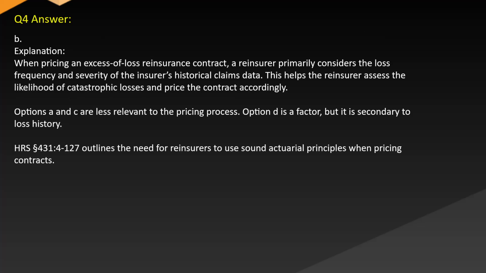Answer B. Explanation. When pricing an excess of loss reinsurance contract, a reinsurer primarily considers the loss frequency and severity of the insurer's historical claims data. This helps the reinsurer assess the likelihood of catastrophic losses and price the contract accordingly. Options A and C are less relevant to the pricing process. Option D is a factor, but it is secondary to loss history. HRS 4127 outlines the need for reinsurers to use sound actuarial principles when pricing contracts.